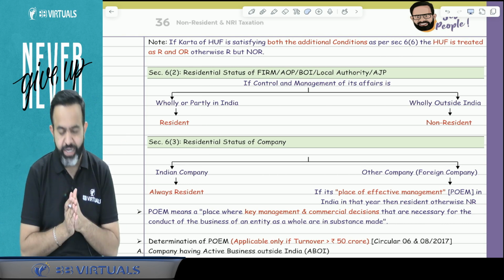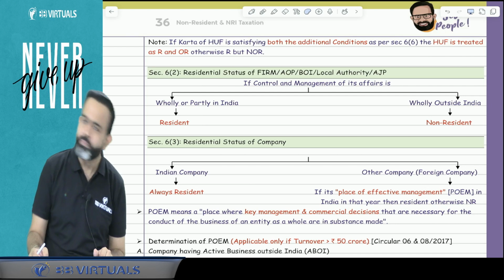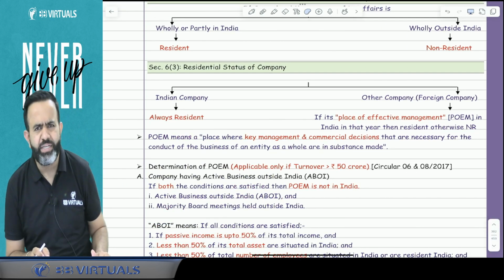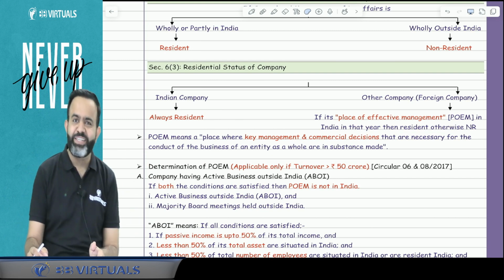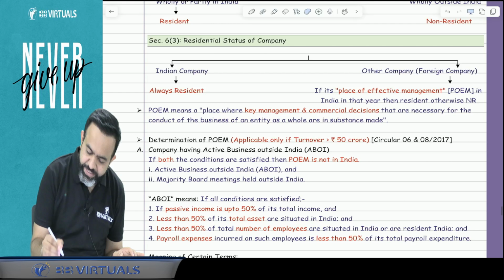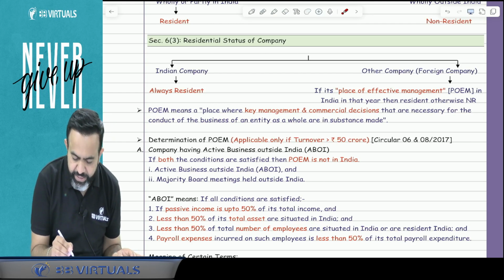Let's start with the residential status of the company, because the residential status of the individual, HUF, AOP, BOI, and partnership firm is very easy. Now start with the residential status of the company. Sir, how will the residential status of the company be determined?